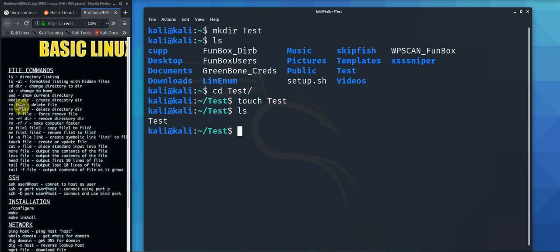Okay. So to remove the file, it's rm test, or I should also complete that. Test. Boom. Gone. There we go. Nice. Remove file, remove directory.